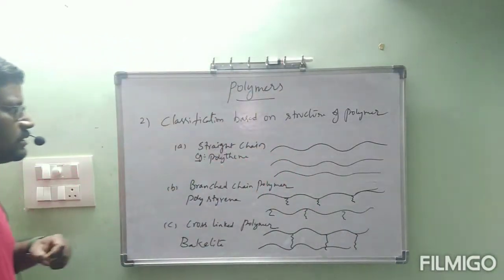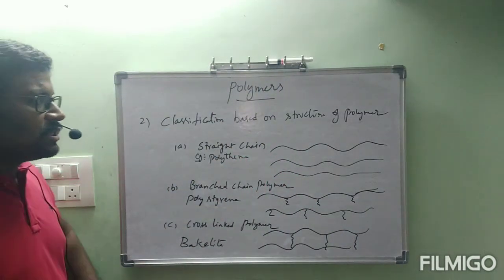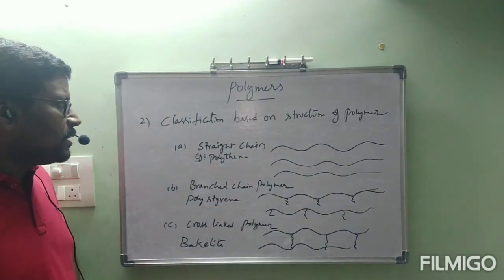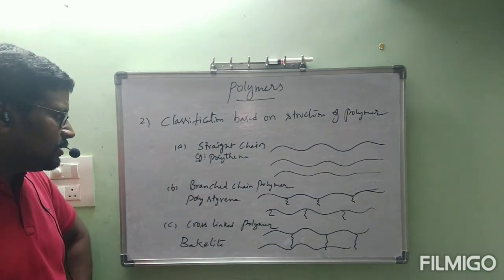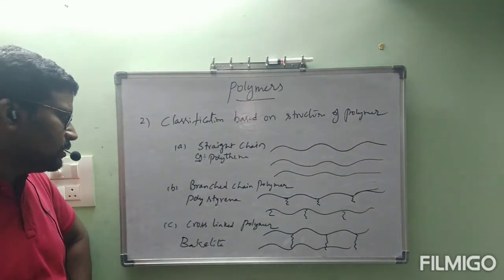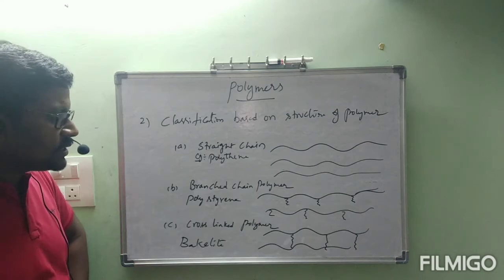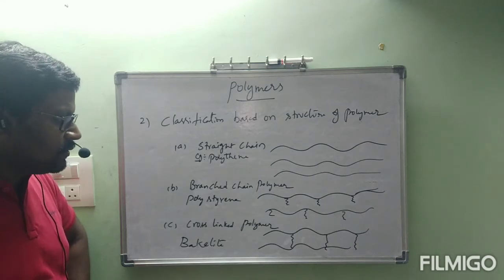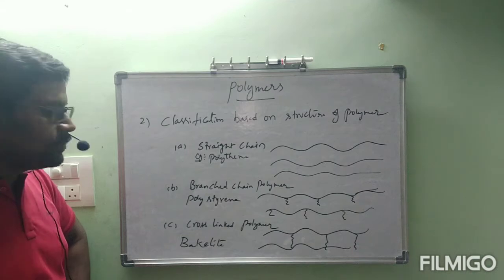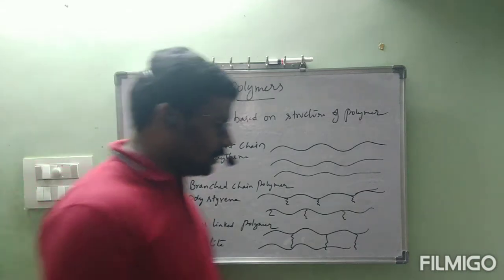This is the second classification, classification based on structure of polymer. Depending on structure of polymer, polymers are classified into three types: straight chain polymer, branched chain polymer, and cross-linked polymer. And I wrote the structures also, even examples also. Please remember carefully. Okay, I hope you understood. Next, we will go to the third classification.